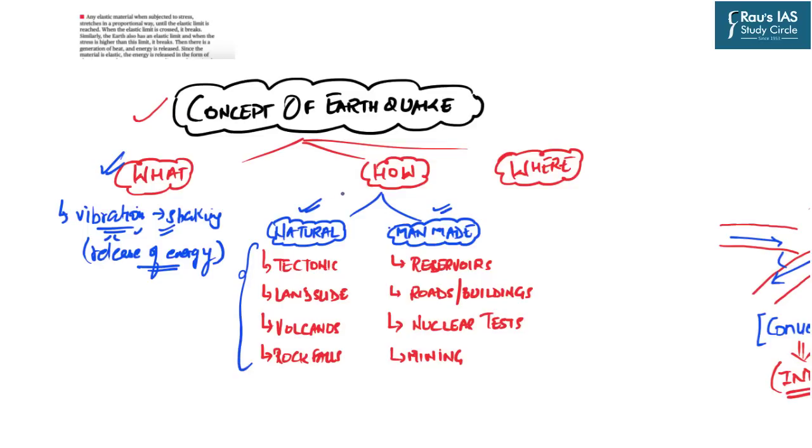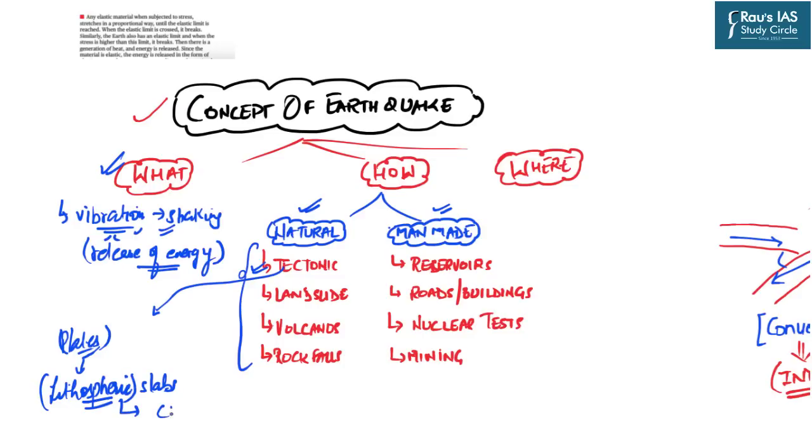Earthquakes can occur due to tectonic movements. Now what are tectonic movements? Basically our earth's surface has been divided into 7 major compartments and several minor compartments. These compartments are known as plates. Now technically speaking, these plates are lithospheric slabs. Now the question is, what are these lithospheric slabs?